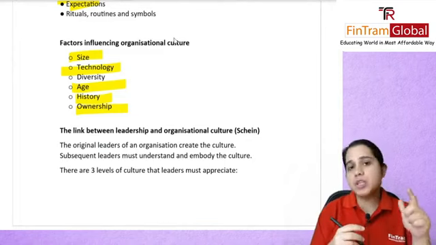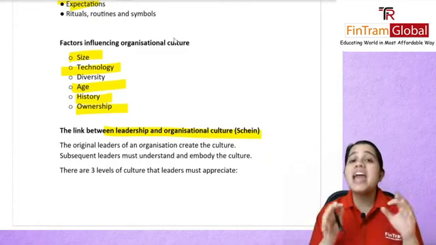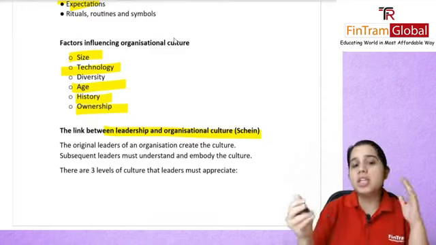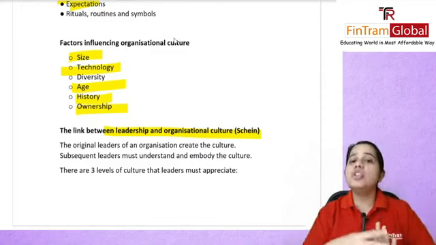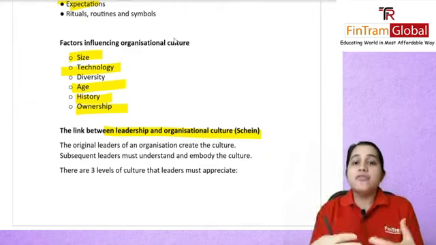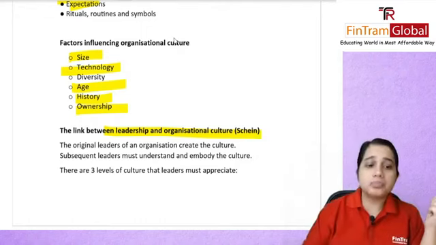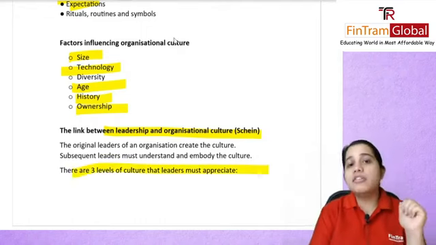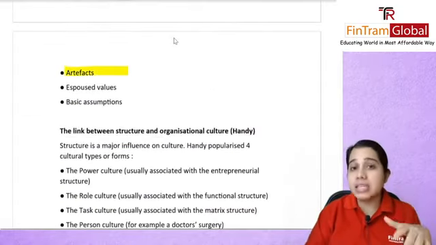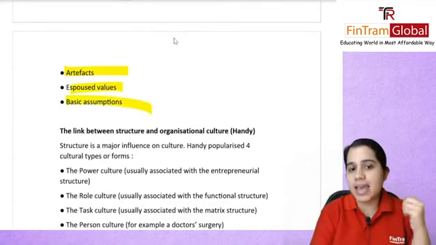Now the link between leadership and organization culture was given by Schein, wherein he said that the original leaders of an organization are going to form the culture, and future leaders will be appointed only if they agree to that culture. There were three levels of this culture that leaders must appreciate: your artifacts, which can be seen, and your espoused values and your basic assumptions, which cannot really be seen.